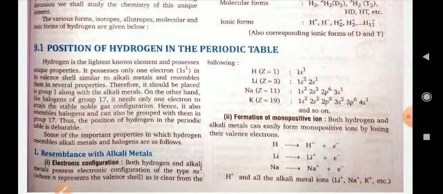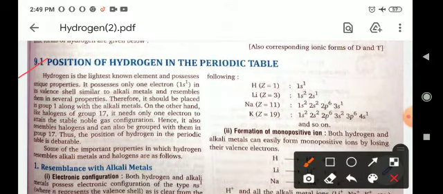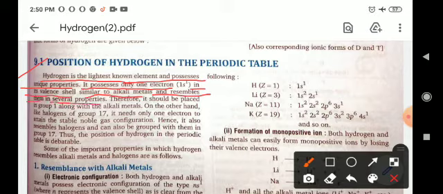Now, position of hydrogen in the periodic table. Hydrogen is the lightest known element and possesses unique properties. It possesses only one electron in its valence shell, similar to alkali metals, and resembles them in several properties. Therefore, it should be placed in group 1 along with the alkali metals.